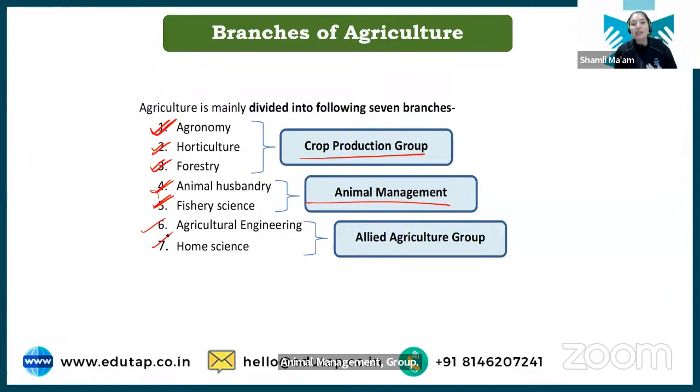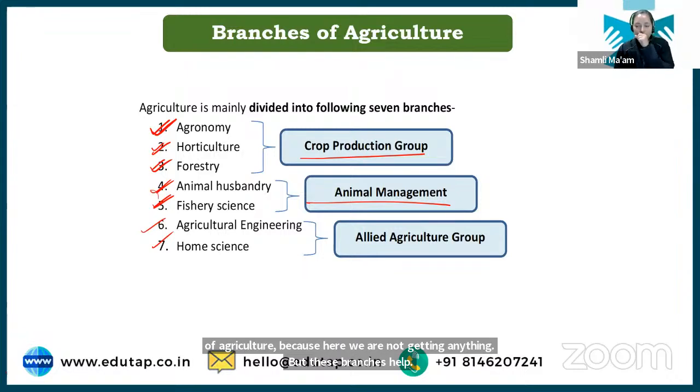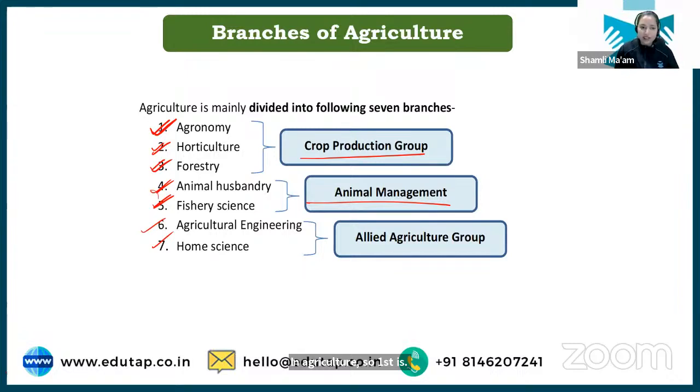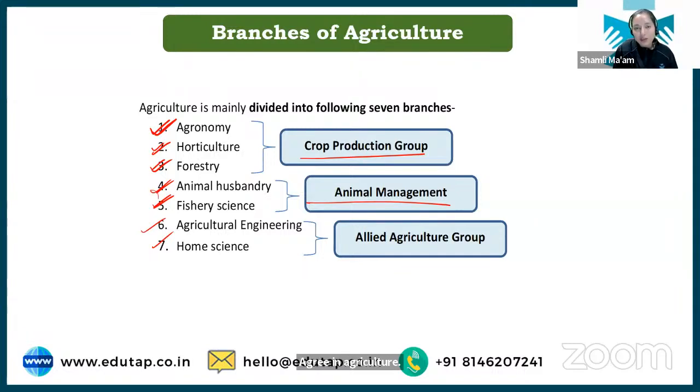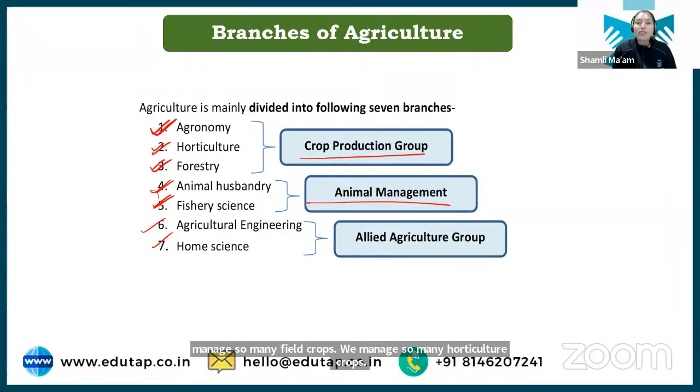I told you there are some supporting branches to agriculture. They are not directly part of agriculture because here we are not getting anything, but these branches help in agriculture. First is agriculture engineering. What is agriculture engineering? When we are managing these crops, I told you that we manage so many field crops, so many horticulture crops, and forestry crops. How are these crops managed?